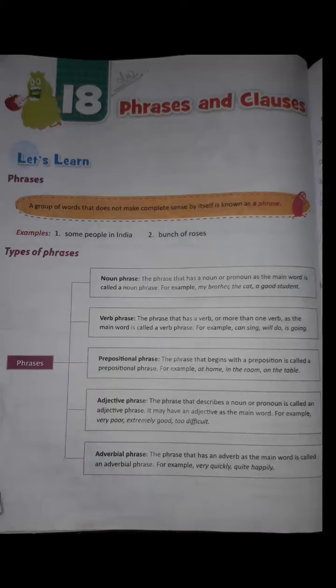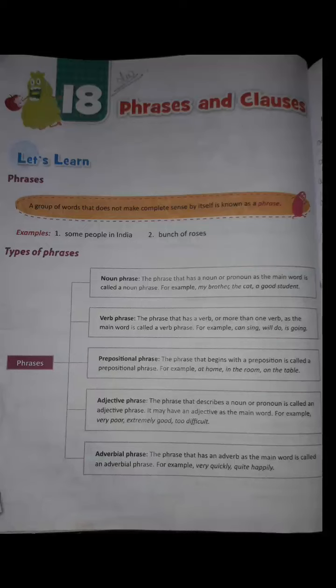Some examples you can see here. Some people in India. So you will not get the full meaning in this sentence. Bunch of roses. Here also the meaning is incomplete. So both these do not make complete sense by themselves. So a phrase is a group of words that doesn't make complete sense by itself. It doesn't have a complete meaning.